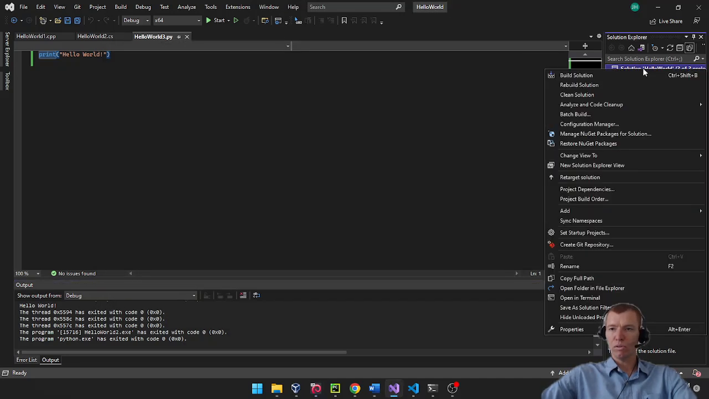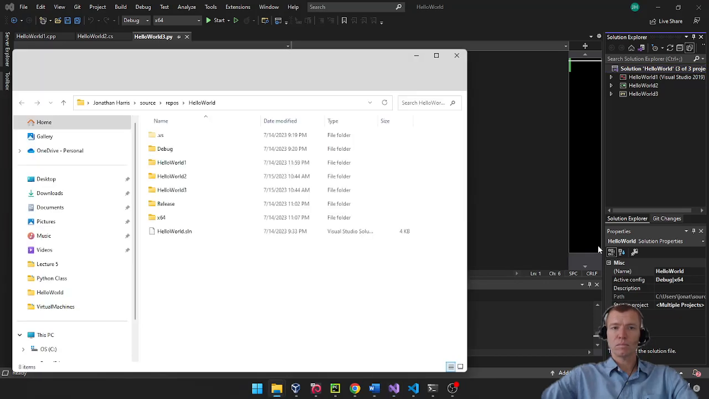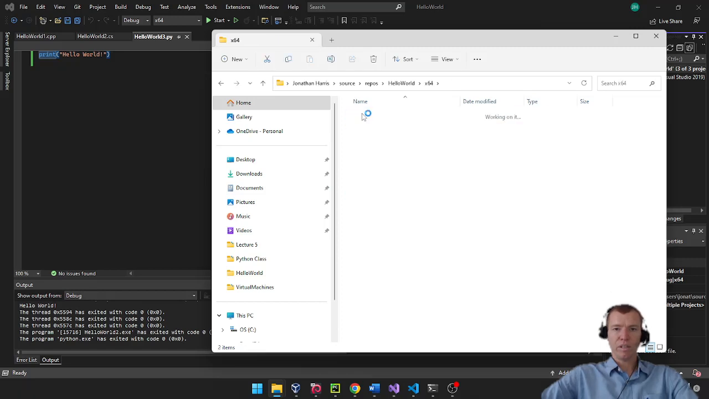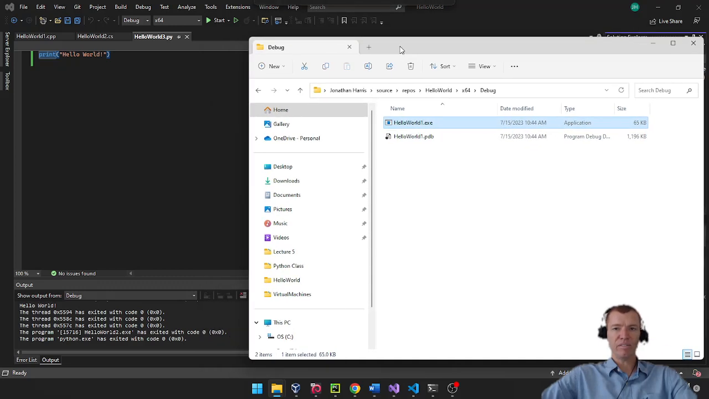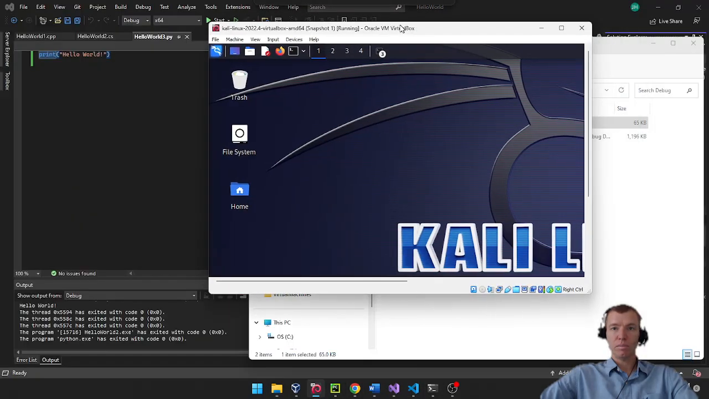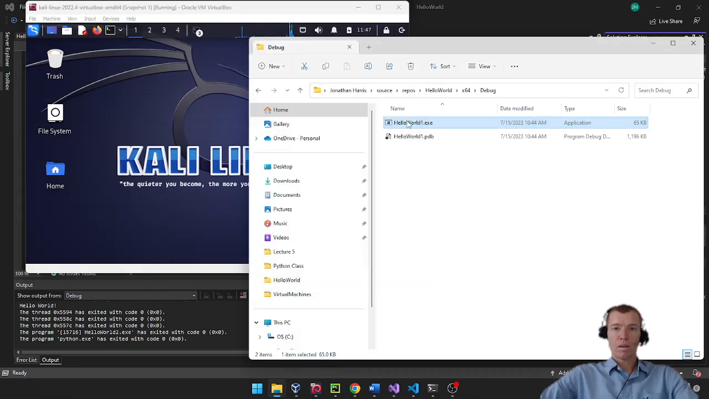So let's go over to my solution here and open up in File Explorer. There we go. So I've got my x64 file. We'll go to my debug directory, and you'll see that I have this hello-world1.exe. That's the file that we just ran. And I can copy that over to my Kali Linux. I can just make that full screen. Just going to drag that over, copy that there.